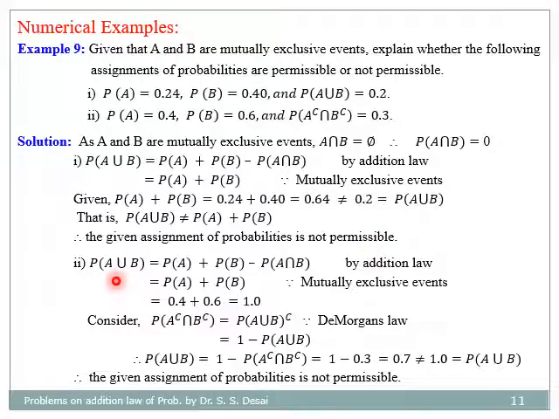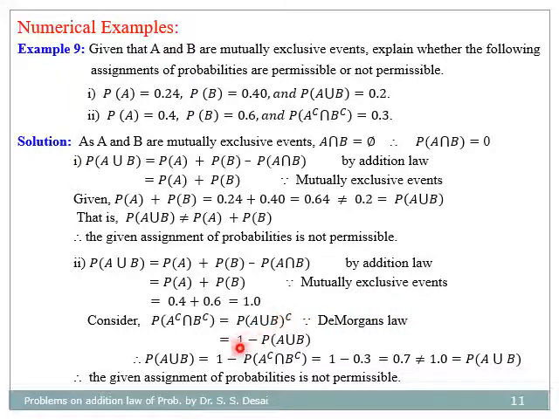So for the second assignment, again by the addition law of probability, we have probability of A union B is equal to probability of A plus probability of B, that is 0.4 plus 0.6, that is 1. Now consider probability of A complement intersection B complement, equal to the complement of A union B because of De Morgan's rule.